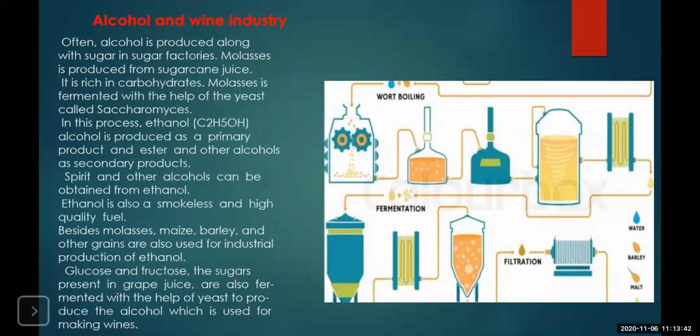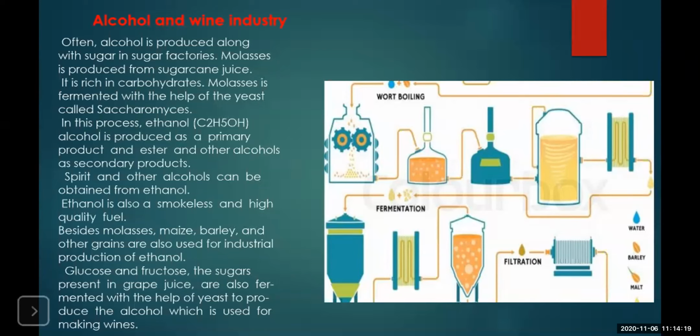The culture of yeast is inoculated in the crush of this fruit item. Yeast starts consuming the sugar present in it, and because of that process, carbon dioxide and alcohol are generated, which is filtered, bottled, and then marketed as alcohol or as wines.